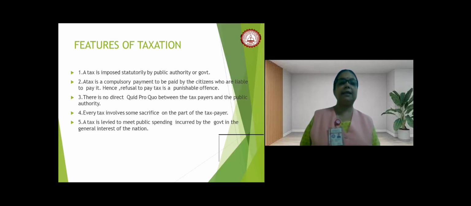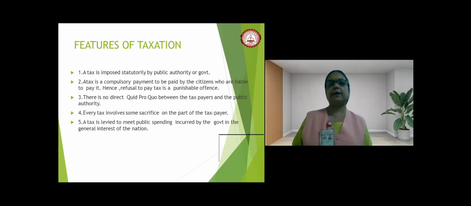Then we can say that there is no direct quid pro quo between the taxpayers and the public authority, meaning the people are paying the taxes because they are liable to pay, because at the same time, they are also claiming that they are citizens of India. So from that point of view, the citizens of India have some accountability and responsibility towards the Indian government, and for that, they are paying the taxes.